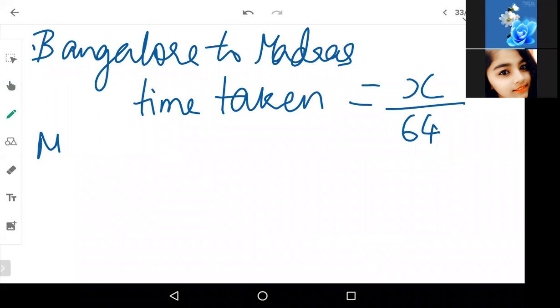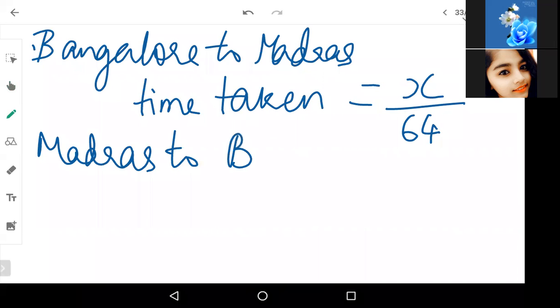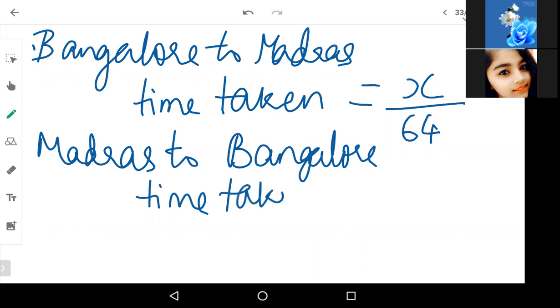Next, similarly, Madras to Bangalore, the time taken will be x, the distance, divided by 80 kilometers per hour. While coming back, he is riding at 80 kilometers per hour.